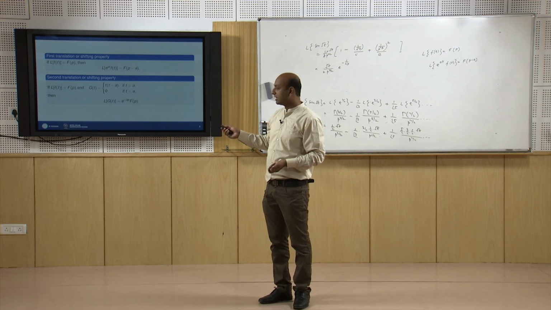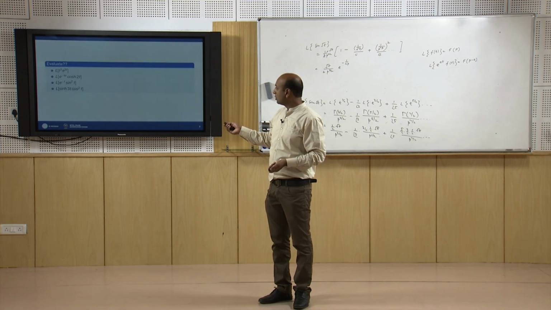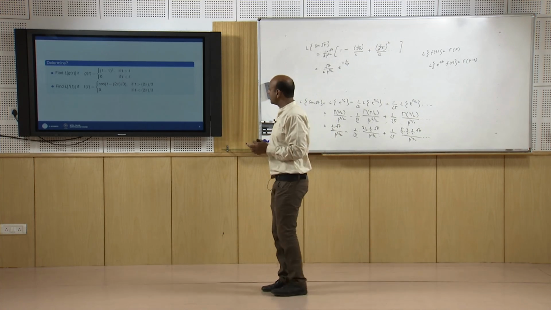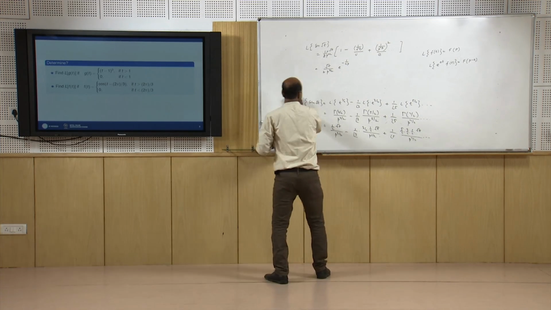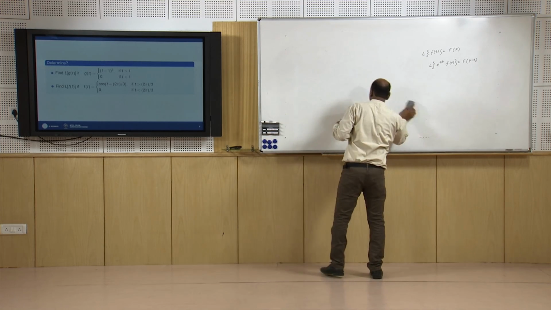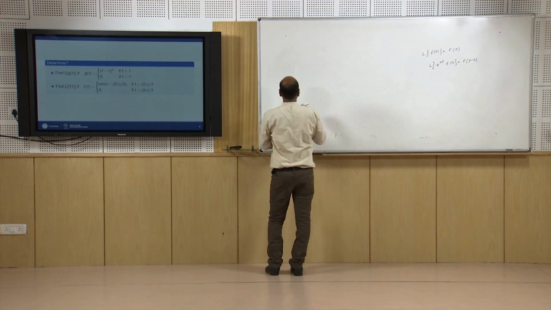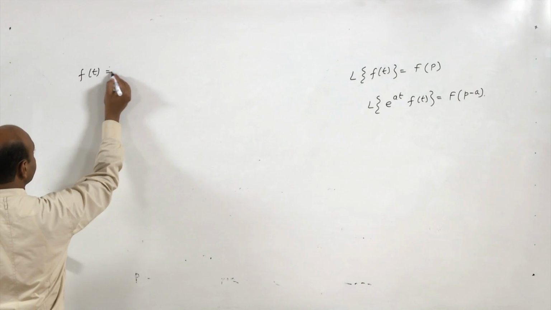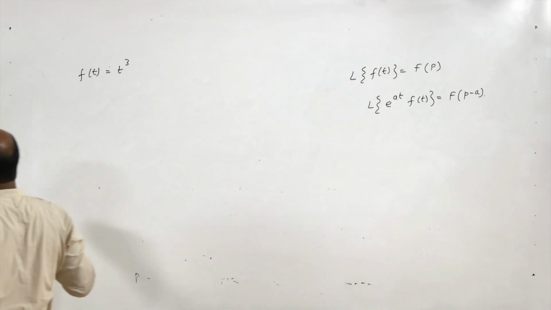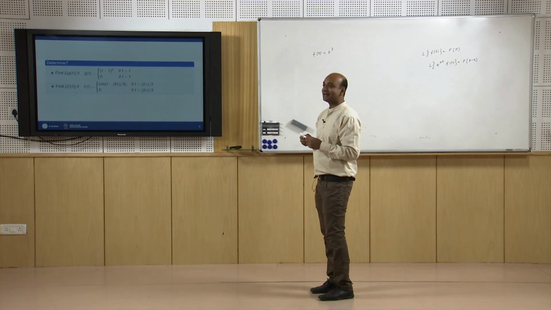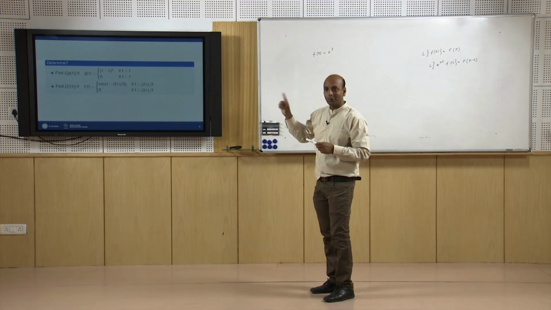So if we compare with this, in the first problem, what is g(t)? What is f(t minus a)? For the first problem f(t) will be t cube, then only f(t minus a) is (t minus 1) whole cube.